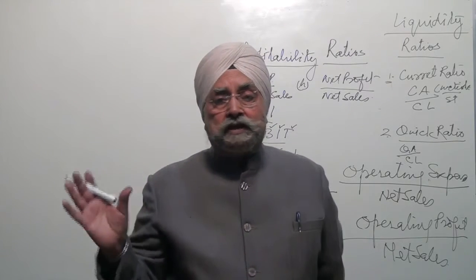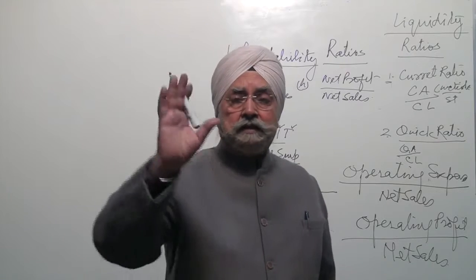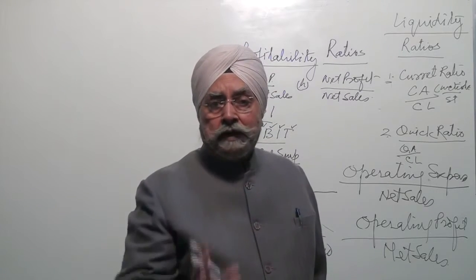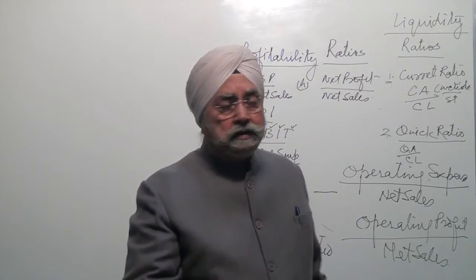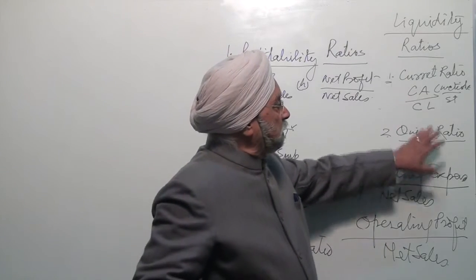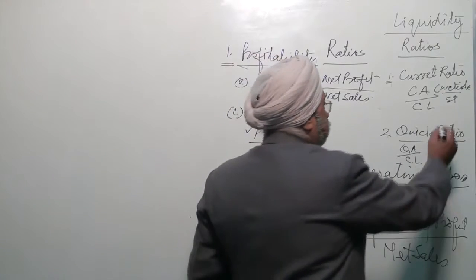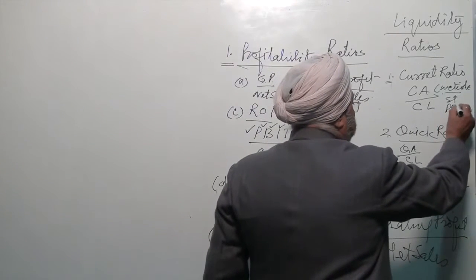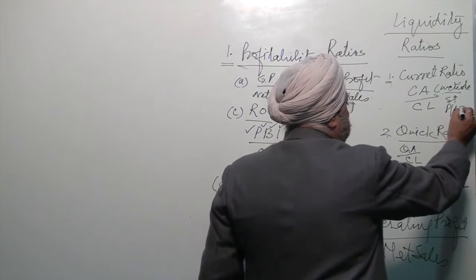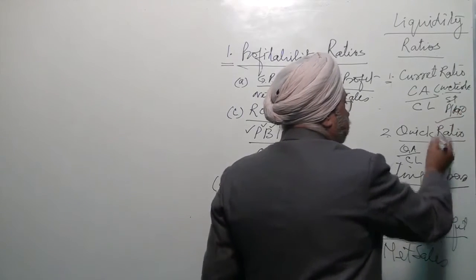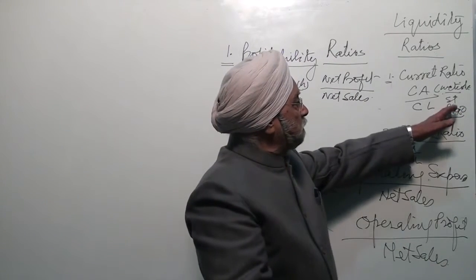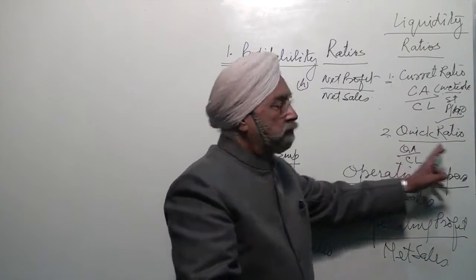So this is not a quick asset. Similarly, prepaid insurance, it will never come back. You can't realize it in cash. So out of current assets, if we exclude these two, stock and prepaid expenses, we have quick assets.